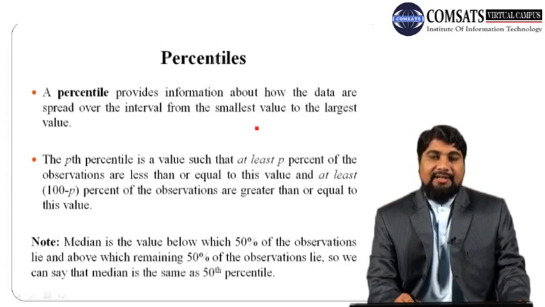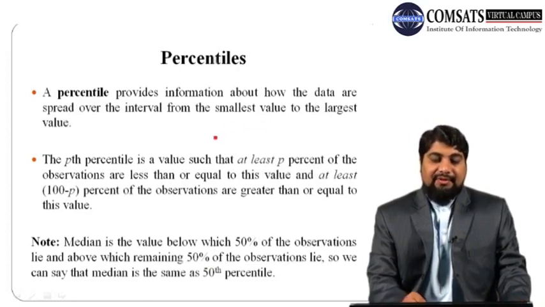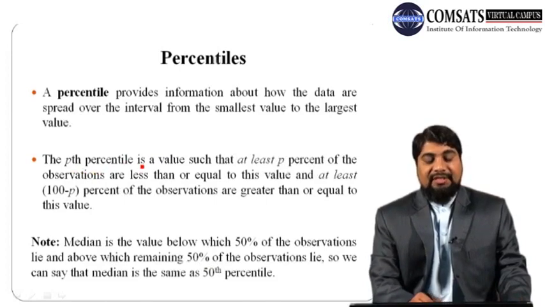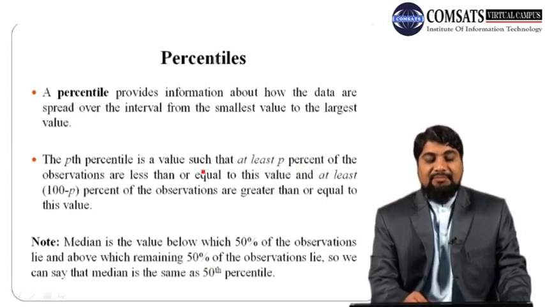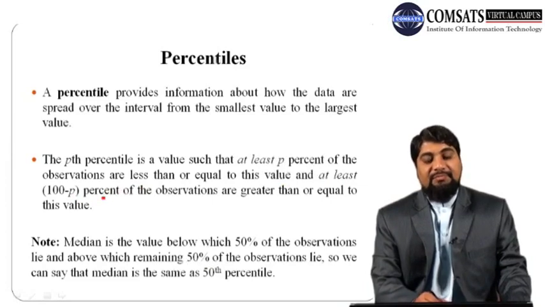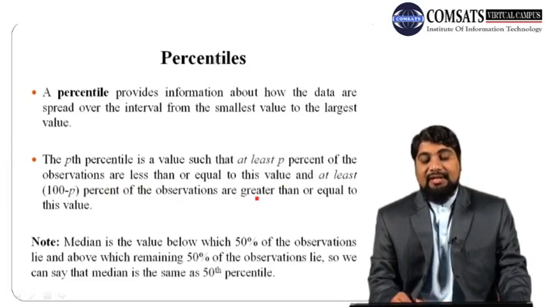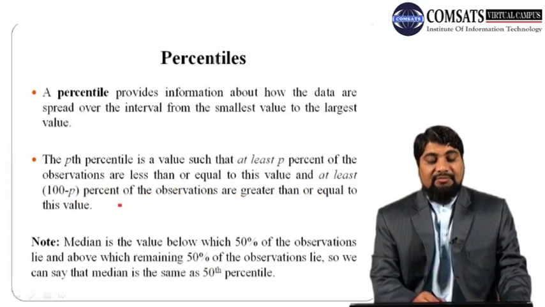If we divide the data into 100 equal parts, then each part is called one percentile. The pth percentile is a value such that at least p% of the observations are less than or equal to this value, and at least 100 minus p% of the observations are greater than or equal to this value.